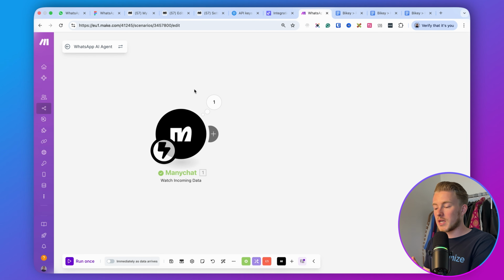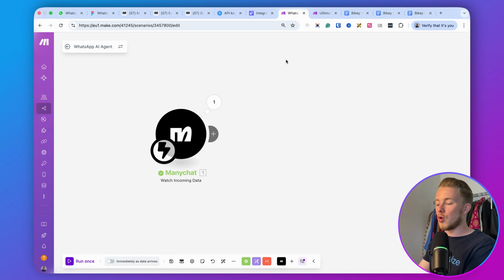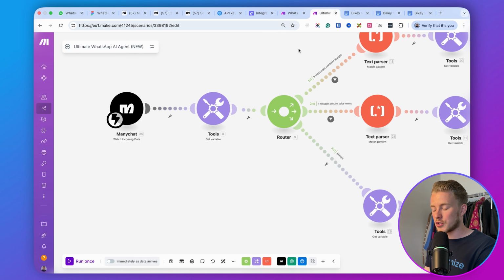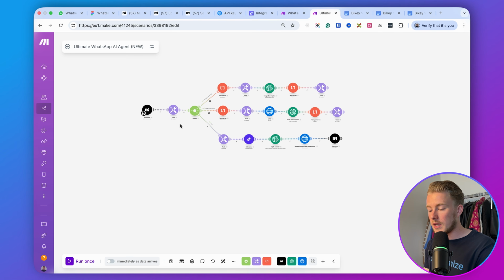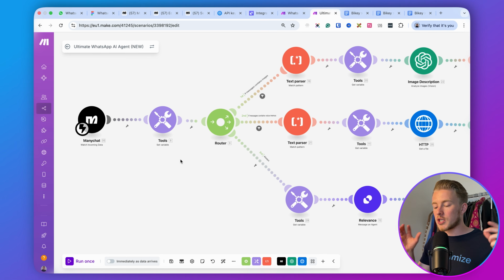So the next step is to basically build the rest of this automation out. Before we build this out, I quickly want to show you the ultimate integration that we are creating. So this is basically the integration that we ultimately create. It's pretty large, so first I will just explain it step by step. What we do is we get the data from Manychat.